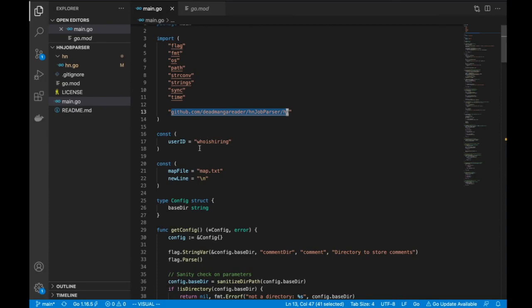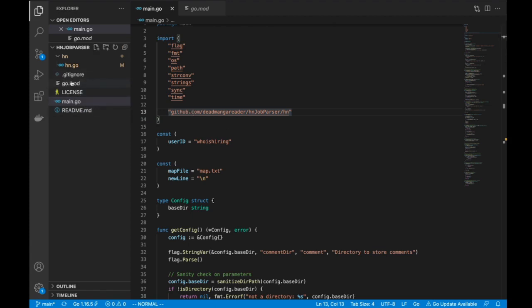The reason why I don't have to download it in this case is because this is pointing to the package that I already have available locally, in the form of hn.go. Right, let's give this a shot. Let's see what happens.